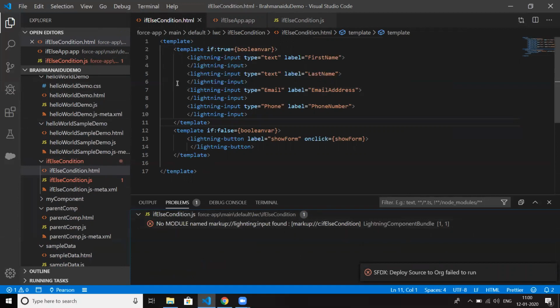Lightning input. There is a spelling mistake: no module named lightning input. This is a spelling mistake.